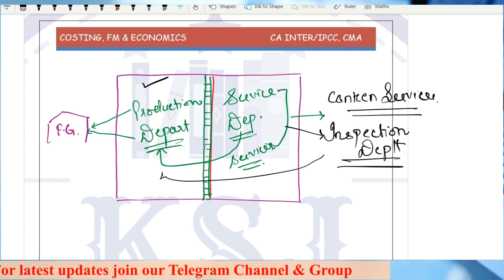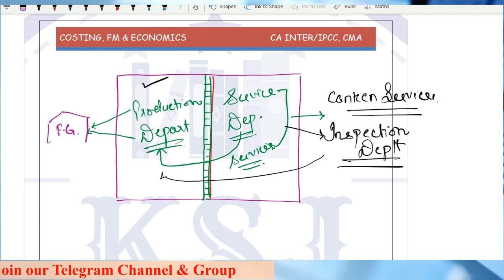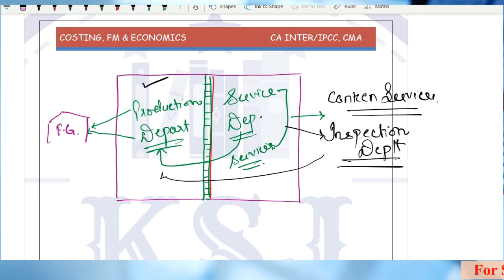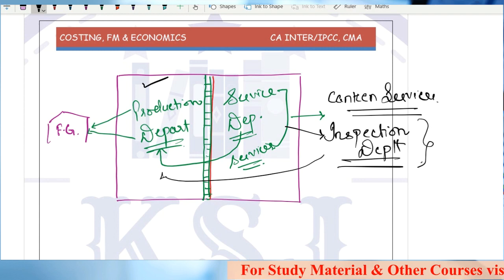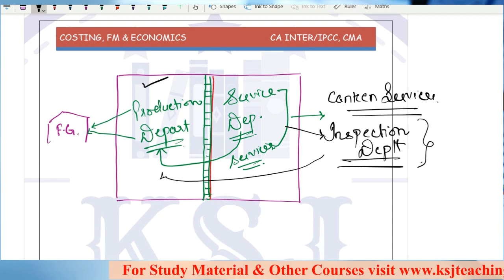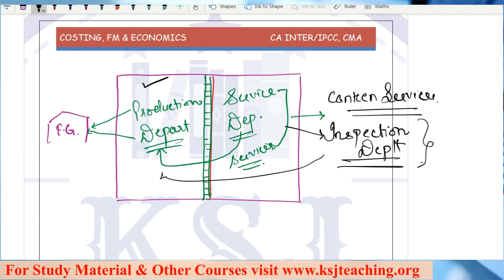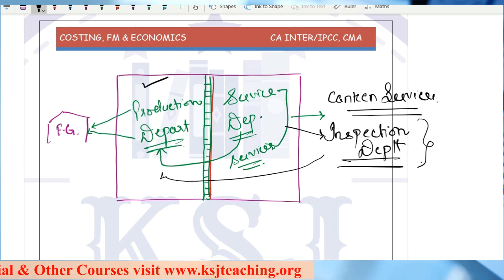They are just doing the overall inspection, whether the workers are working fine and the production is taking place as per the rules and laws. So they are also providing services. Clear? So for this purpose, the departments are being divided into two parts.